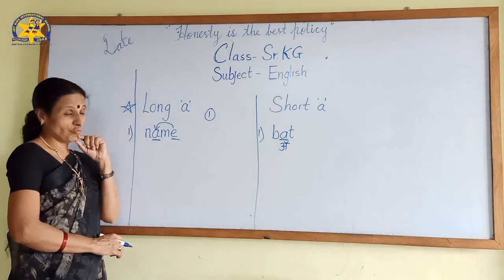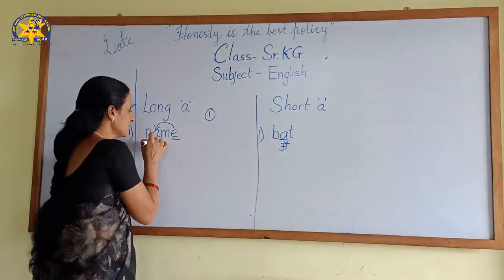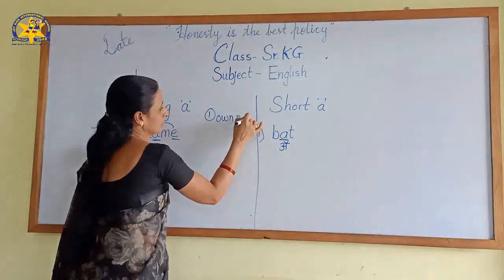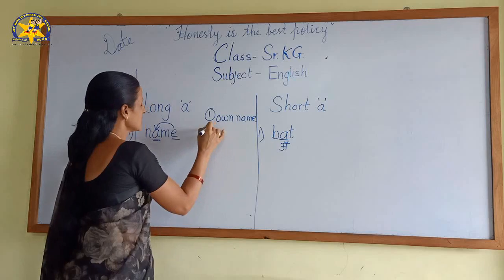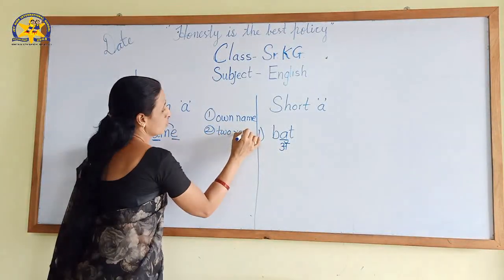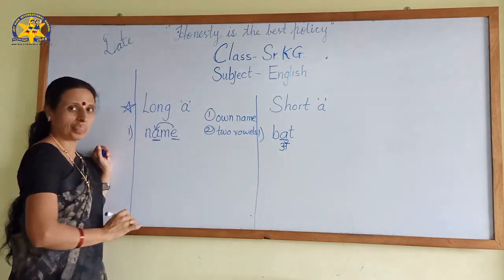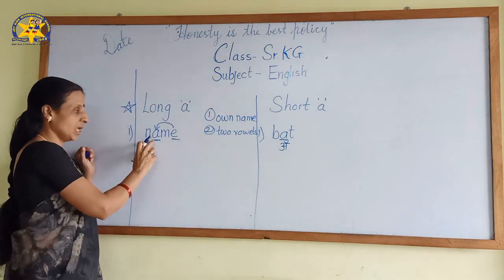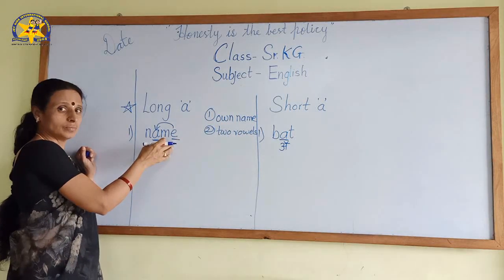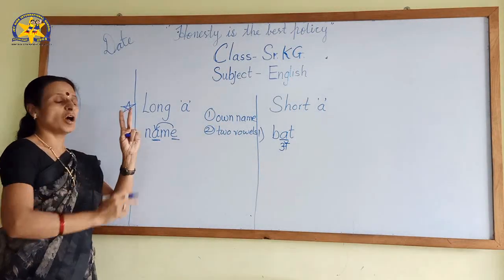Okay. So first rule, that letter is taking its own name. Second is that there should be two vowels in the same word. Here the A we are saying as A only, and another vowel is here, E. A and E. How many vowels are here?